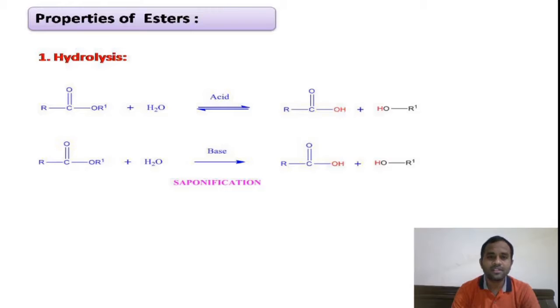Coming to the properties of esters, you know the esters are sweet smelling liquids. They are colorless, and if you look at the difference between the carboxylic acid and esters, in carboxylic acids we have the COOH group, in esters we have COOR.